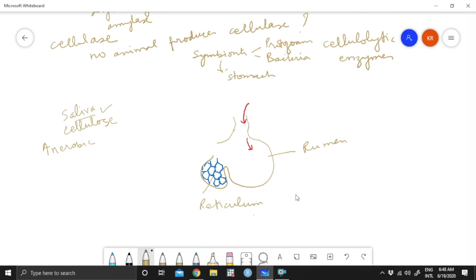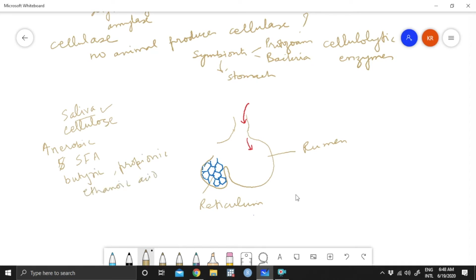So they metabolize it in the absence of oxygen, anaerobic processes, and they will convert it into short chain fatty acids, like for example butyric acid or propionic acid or ethanoic acid.